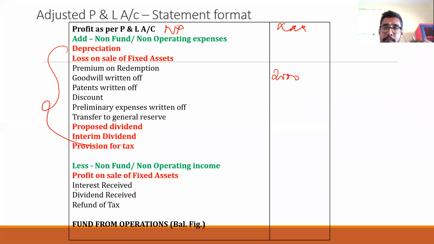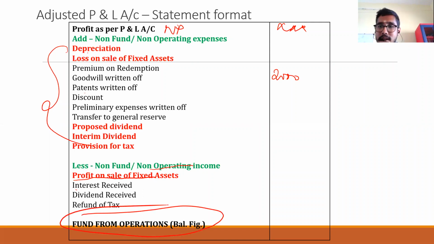Don't forget that. And you have to reduce non-operating and non-fund income. Usually profit on sale of fixed assets comes. So if you balance this, you'll be getting fund from operation. Right? So we discussed the statement format.